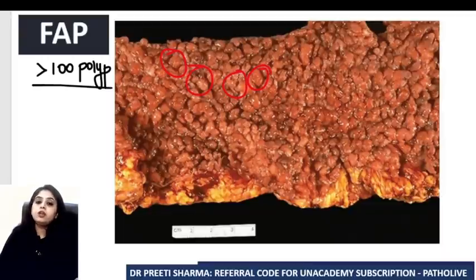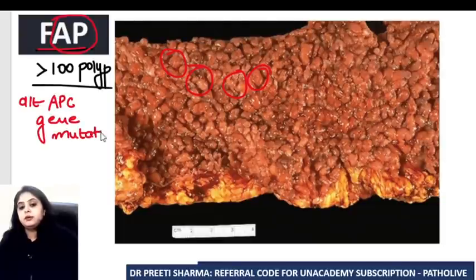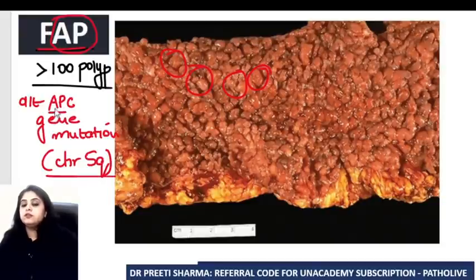The disorder I'm dealing with is FAP, familial adenomatous polyposis, and it is because of APC gene mutation present on chromosome 5q. Please remember, FAP is because of APC gene mutation, with a minimum of 100 polyps as the diagnostic criteria.